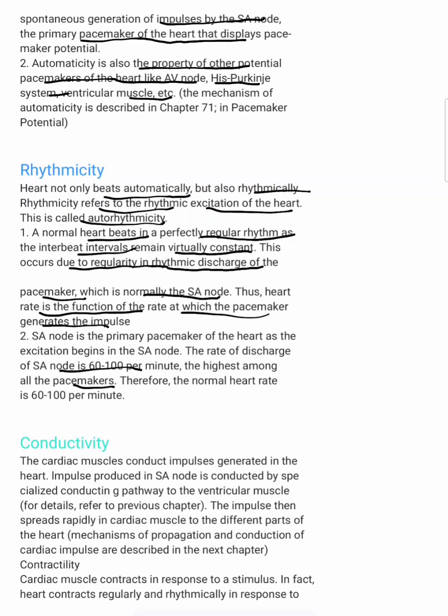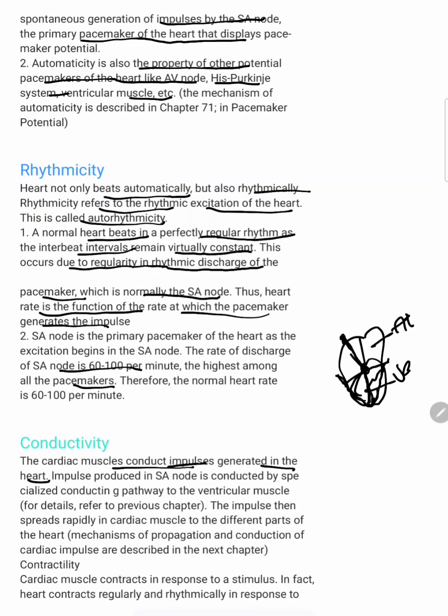Next property is the conductivity. The cardiac muscle conducts impulses generated in the heart. See, the word conductivity itself defines conduction. If we take the heart picture, we see the SA node here, and then there will be the AV node. The impulses from the SA node reach the AV node. From the AV node, to the ventricular muscle and the Purkinje fibers, right? From this, it passes here. This causes the atrial contraction, and from the AV node, it passes to ventricular muscle. This causes ventricular contraction, and from there it passes to the Purkinje fibers. This helps in whole ventricular contraction, right? So this is the conductivity.